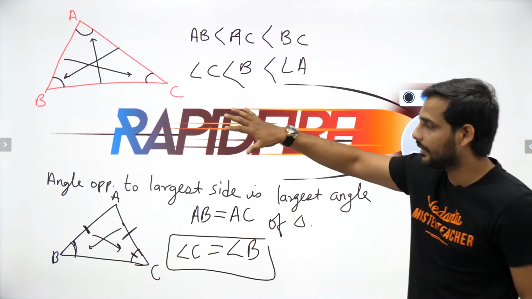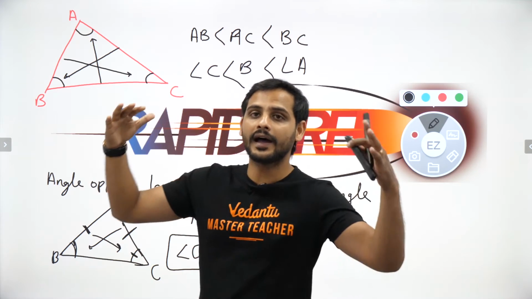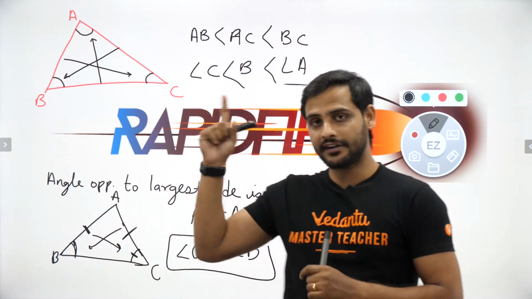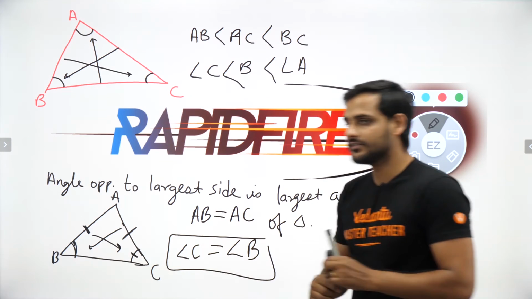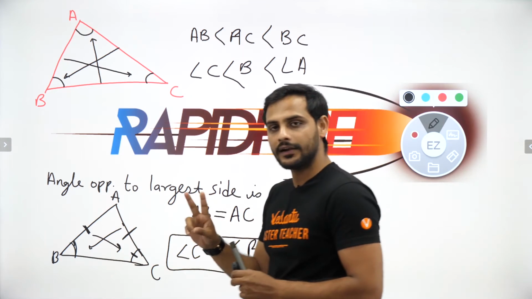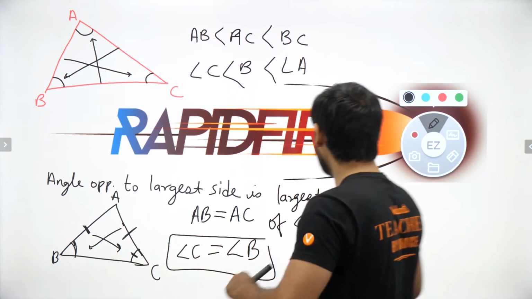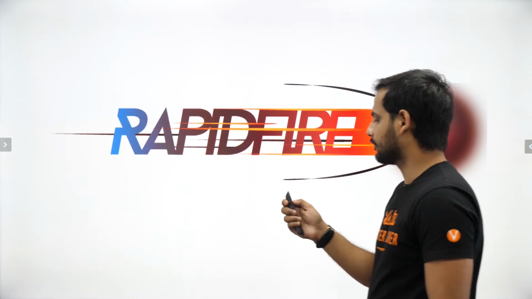Now this inequality relates the sides and angles of a triangle. Remember, for a triangle it is there. So these are the two major inequalities which are very important in your syllabus. Now, chalo, let's move to the rapid fire round and solve some questions.